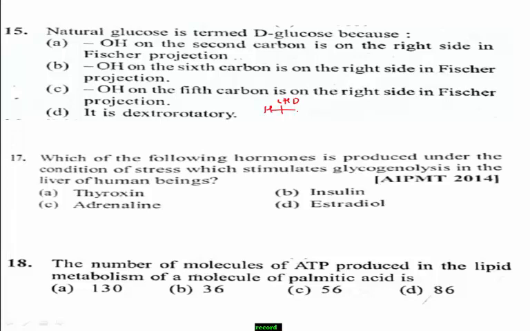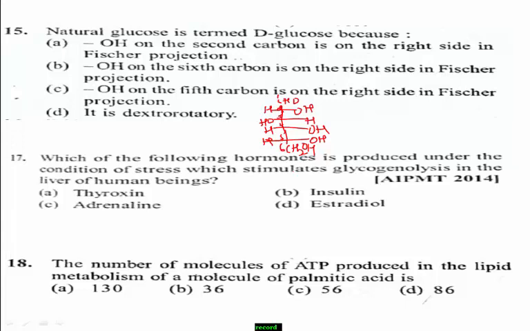Here I write H, OH and another OH group here, and H, OH, and another H, OH group, and here I write CH2OH. Yes, this is the structure of D-glucose. Here I write the number of carbon atoms 1, 2, 3, 4, 5, 6.